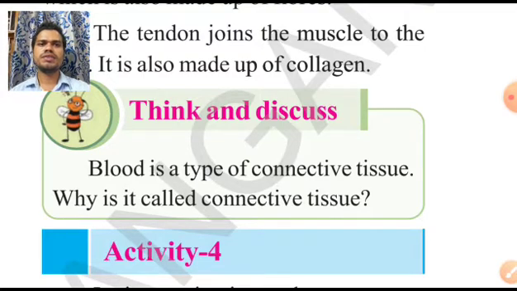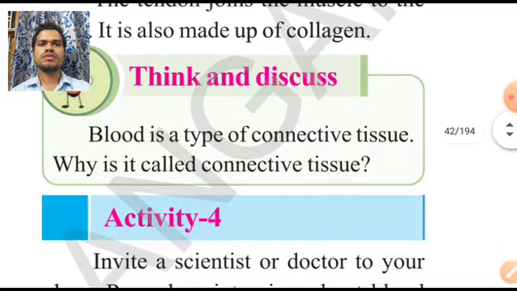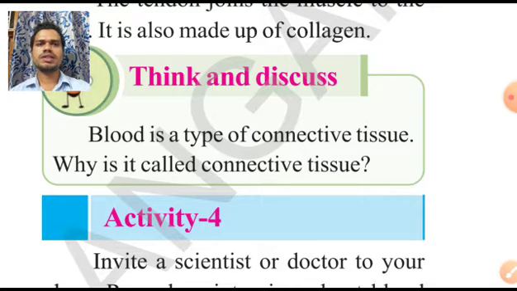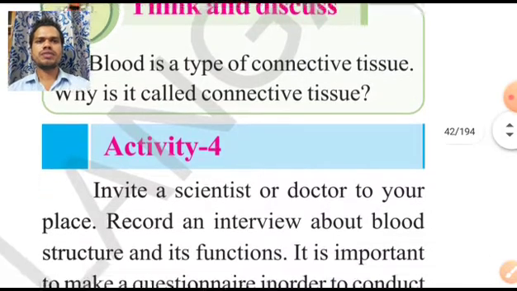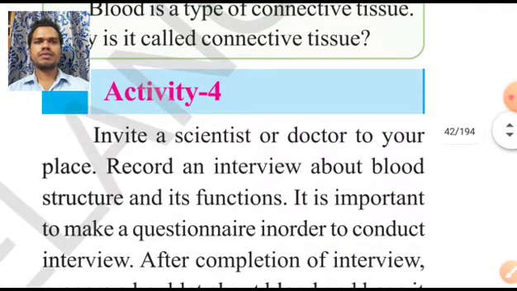In the previous video we discussed different types of tissues, and in that we discussed connective tissue, and we also discussed that blood is a type of connective tissue. Now why is it called connective tissue? The blood is called connective tissue because it is connecting different types of organs. It is not only connecting different types of organs, but also transporting oxygen and carbon dioxide and very useful nutritive material. Now today in this class we are going to discuss activity number 4.